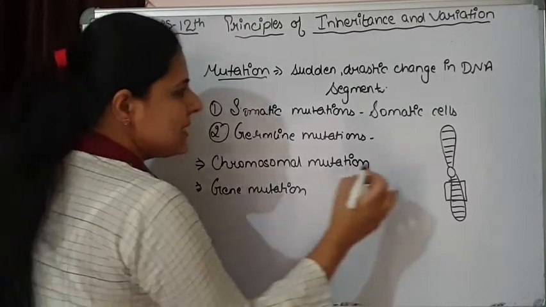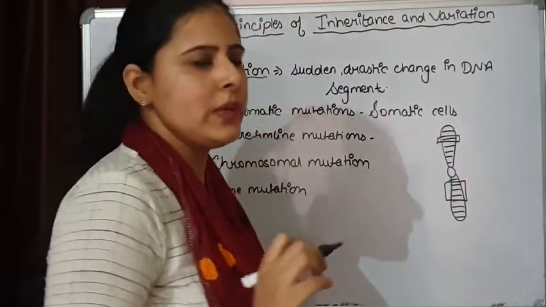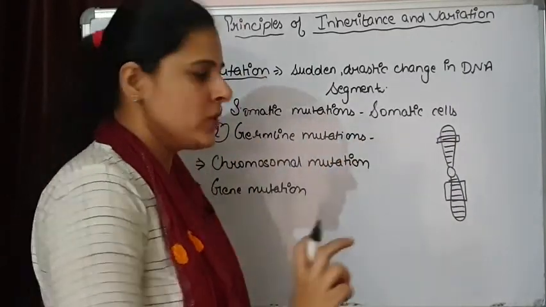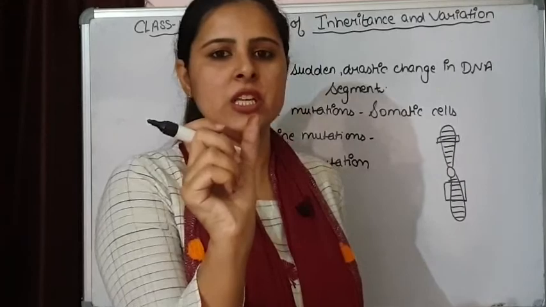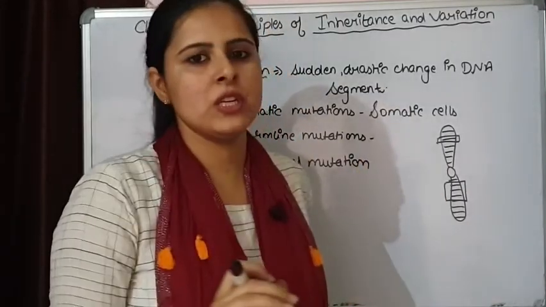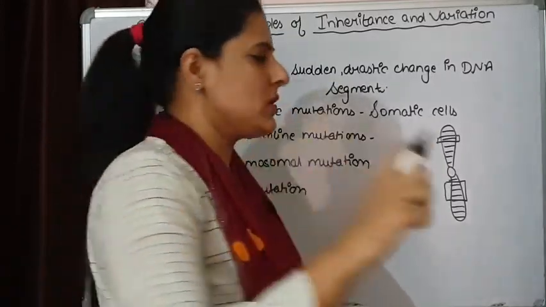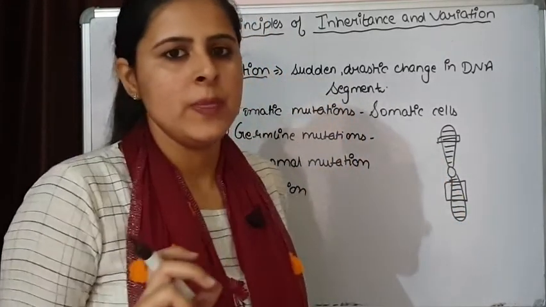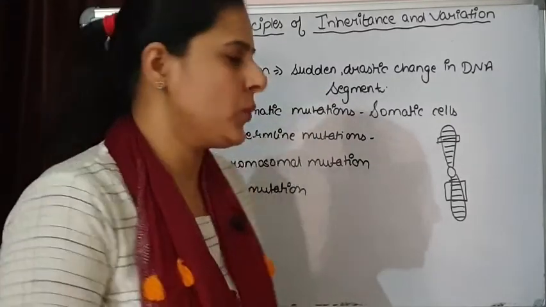It simply means only a single gene present on the chromosome is mutated. So gene mutation means mutation taking place in one single gene, and chromosomal mutation means more than one gene is involved in the process of mutation. So we will discuss both chromosomal mutations and gene mutations.